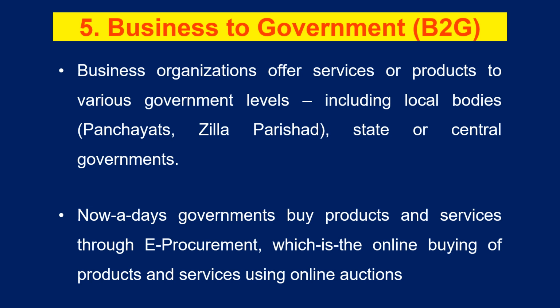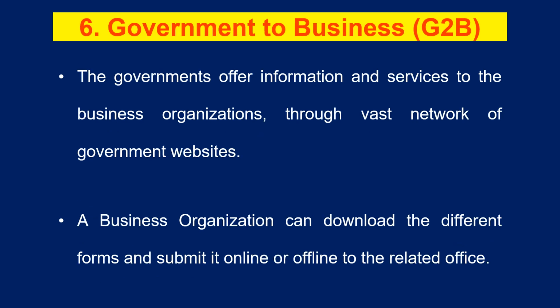However, nowadays governments buy the products or services through their portal, which is known as e-procurement portal, which is online, meant for buying the products or services using online auctions. So in order to save the money, governments are going for online auctions also, with which governments are trying to save the money. So that is about business to government.